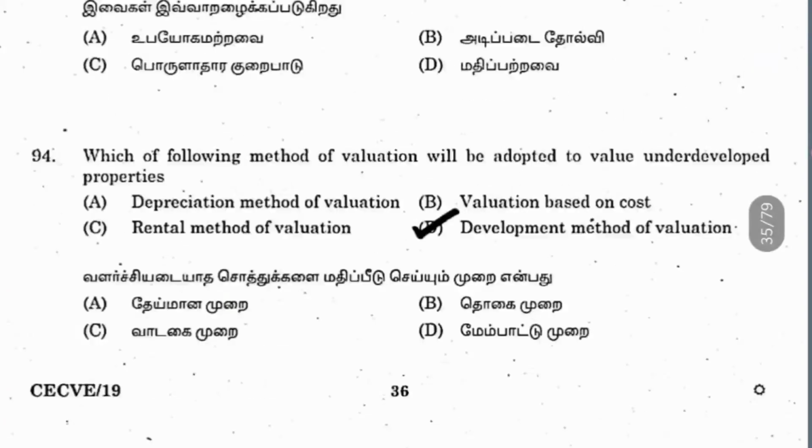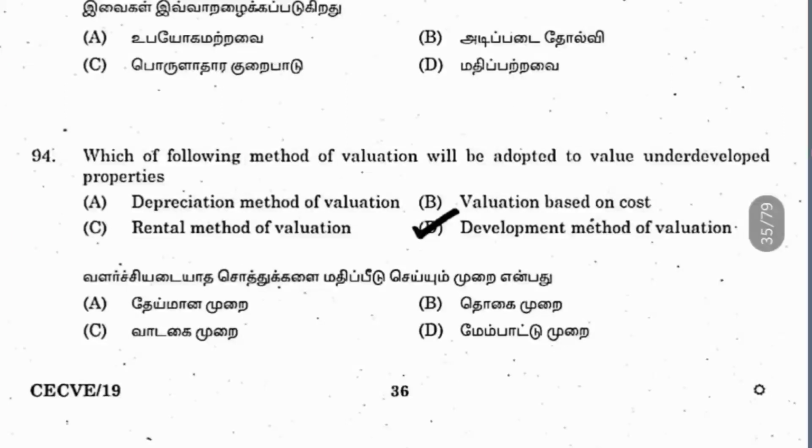Question 94. Which of the following methods of valuation will be adopted to value underdeveloped properties? Valuation is nothing but valuing a building for a certain pricing. There are different types of valuation like rental, direct comparison, based on profit, based on the cost. Here they have given the depreciation method. Depreciation is calculated based on the present rate of the materials used, like walls, roofs, and floors. Based on that, if you calculate, it's the depreciation method of valuation.